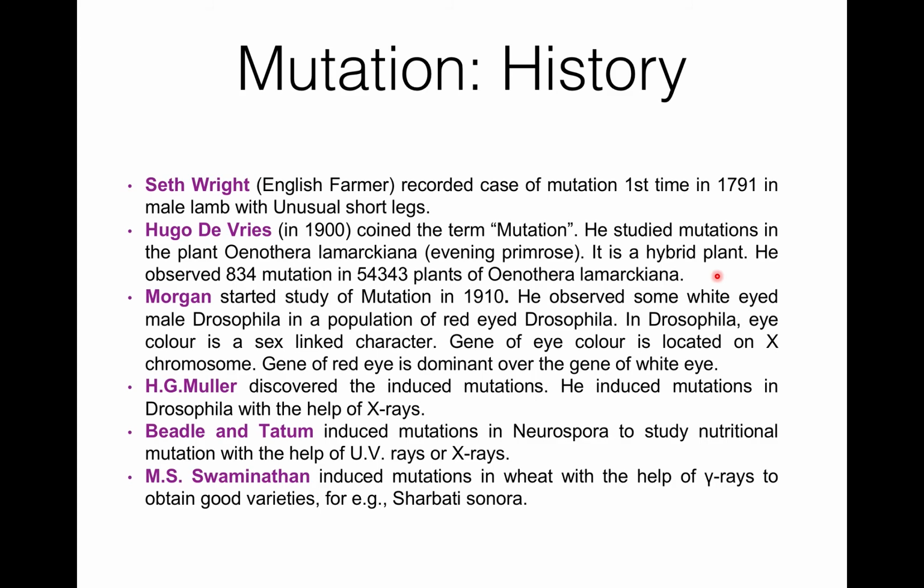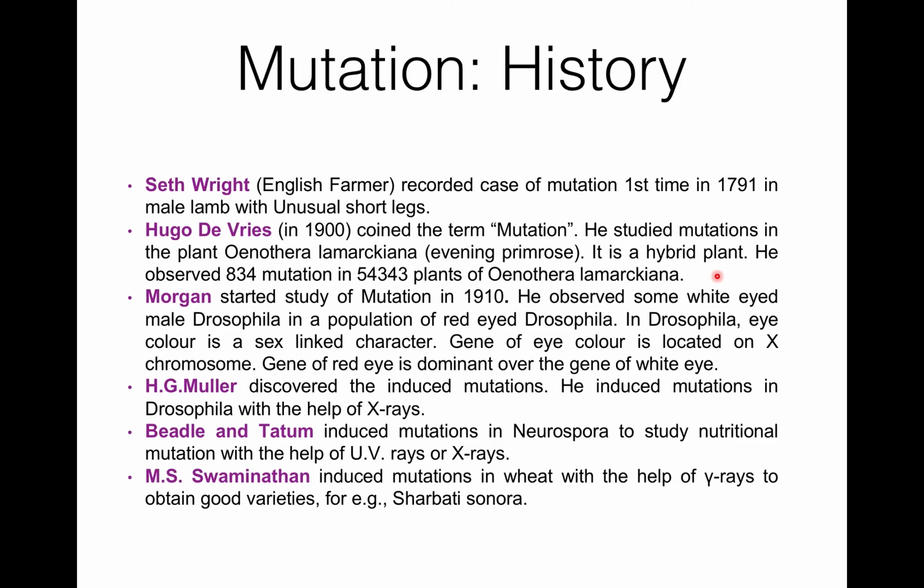Then in 1910, Morgan started the study of mutation. He observed some white-eyed male Drosophila in a population of red-eyed Drosophila. In Drosophila, eye color is a sex-linked character, and the gene of eye color is located on the X chromosome. That's why it is a sex-linked character. And always, the gene of red eye is dominant over the gene of white eye.